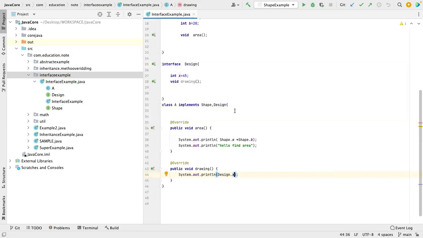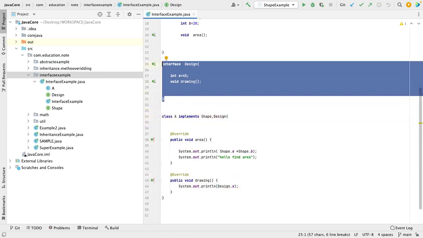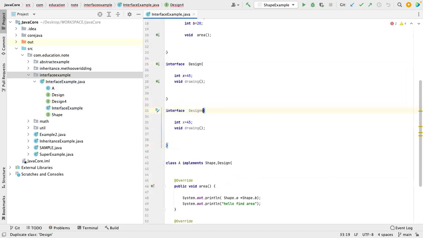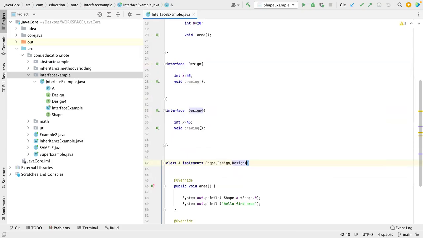Okay, this is clear. So basically, you see, class A can implement 2. Can it implement 3? Let me try this. Or 4. So let me just give it 4 or something. Any name you can give just to test it. It can implement more than 2 interfaces or not. As many interfaces as you want, you can implement. Okay, this is clear. So a class can implement more than one interface, right? Okay, now one interface.